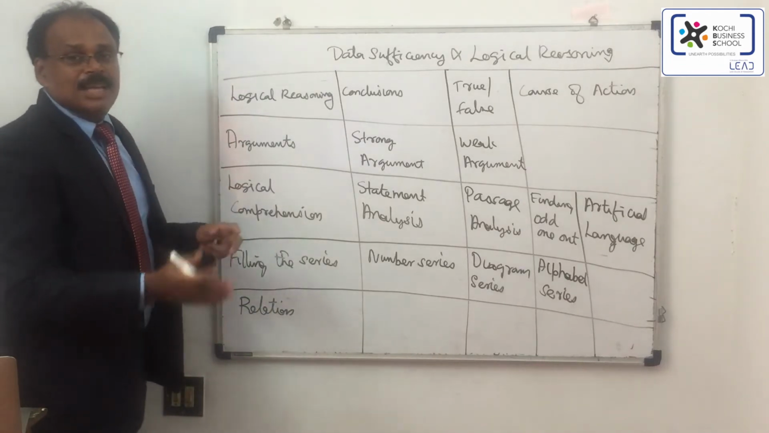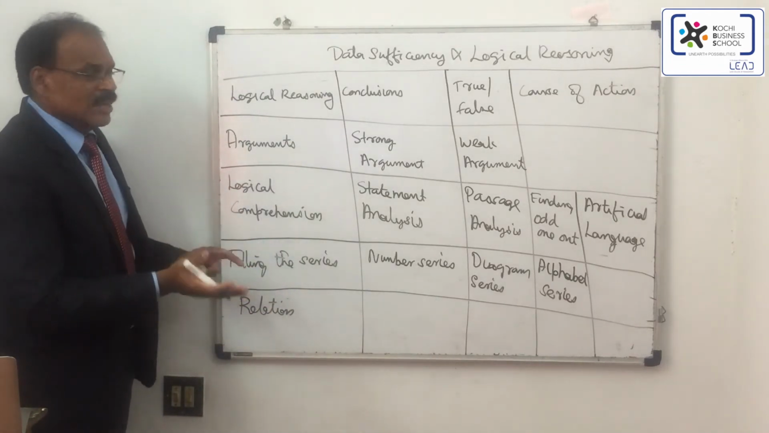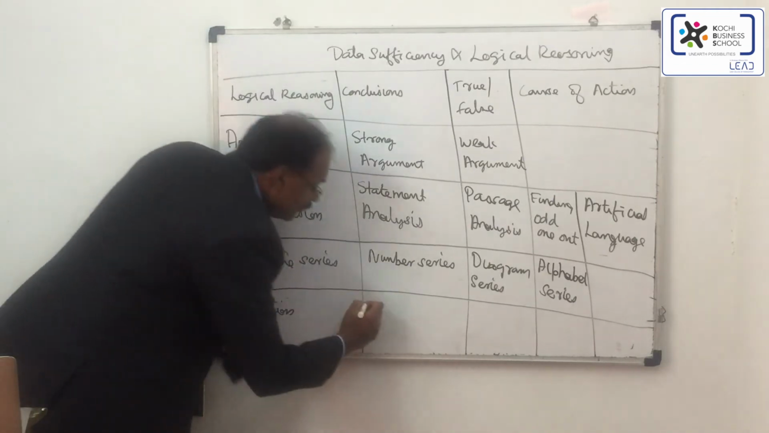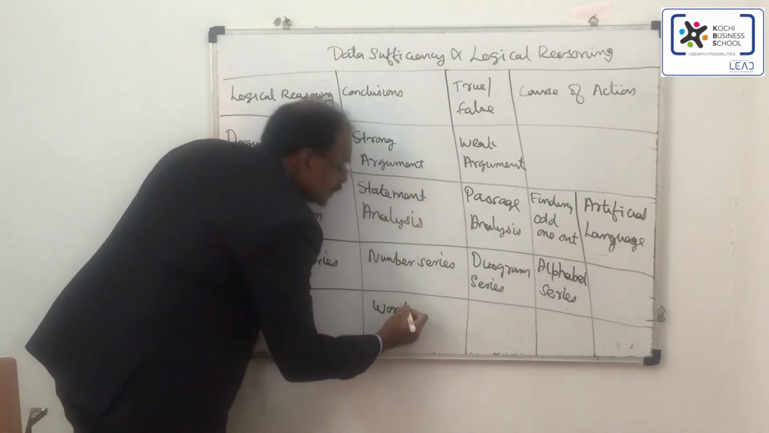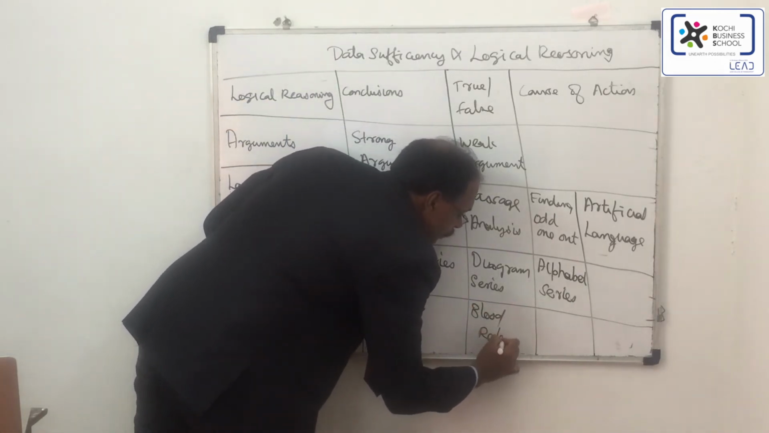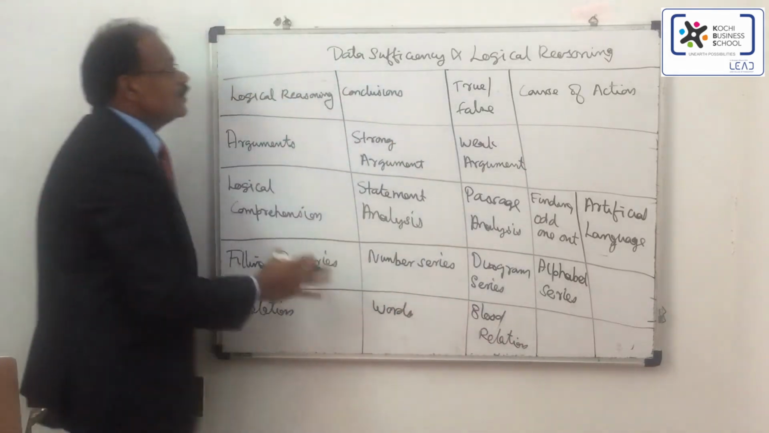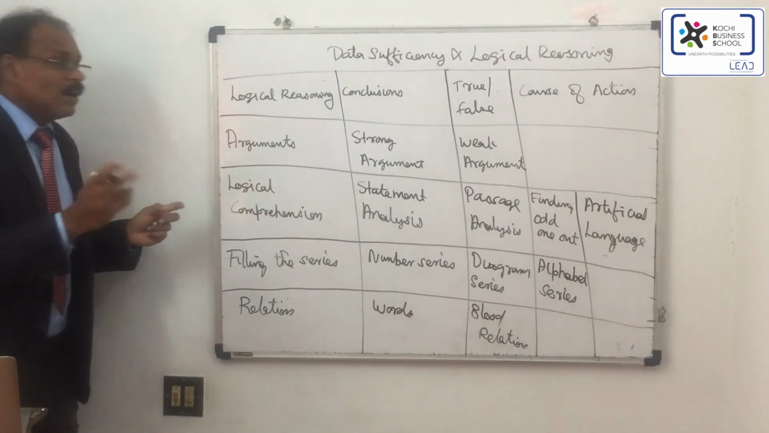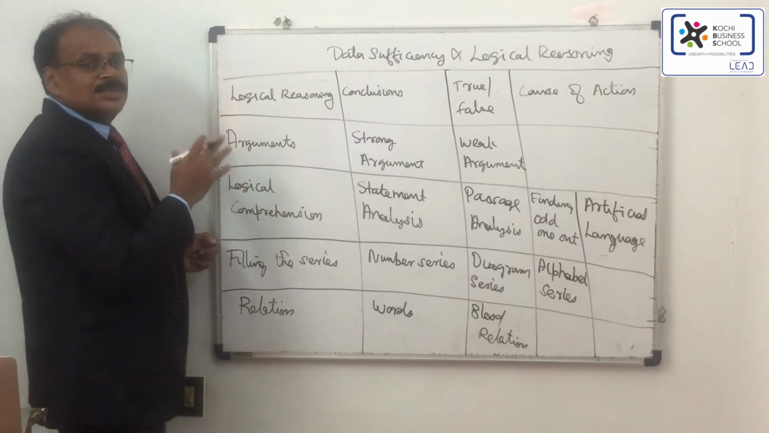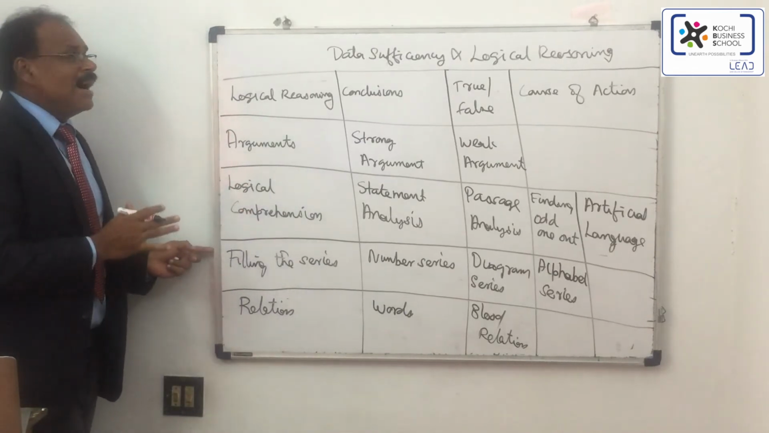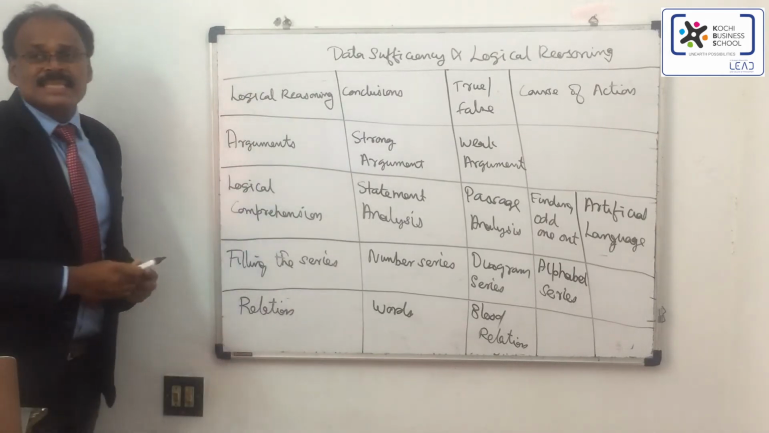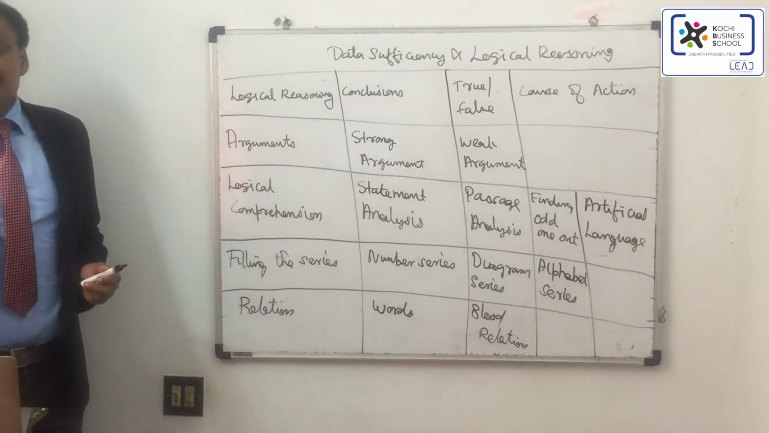They'll be giving a set of words, and from that you have to find the relation. It may be blood relation or relation between the words. So these are the set of questions which have been repeatedly asked for the last 5 to 6 years in the Kerala Management Aptitude Test, in the section Data Sufficiency and Logical Reasoning.